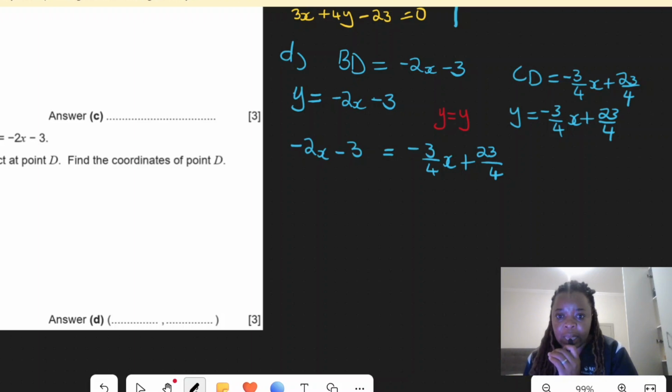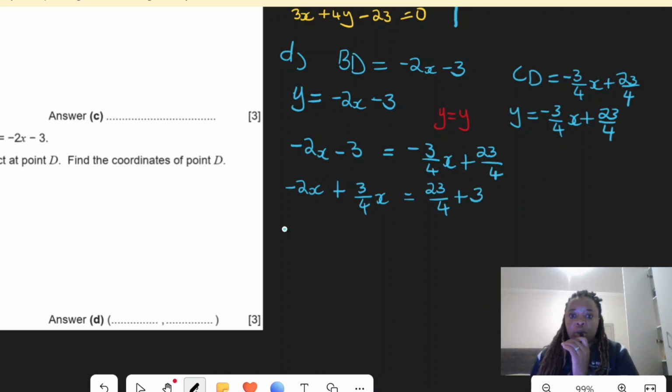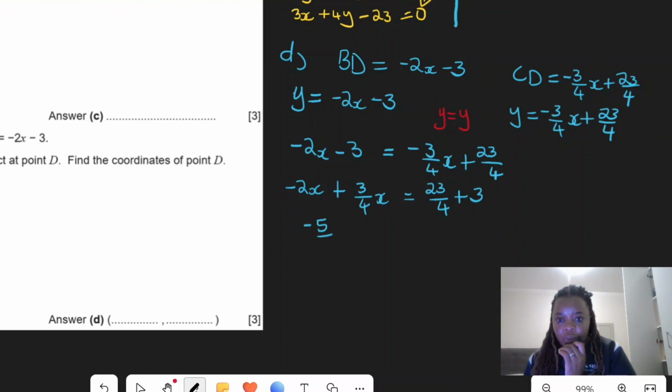So it means I'll say negative 2x plus, because when 3 over 4x comes over, it becomes positive, plus 3 over 4x equal to 23 over 4 plus 3, right? So you can press on your calculator, negative 2 plus 3 over 4, get the answer. It will give you negative 5 over 4x. I got negative 5 over 4x equal to, and 23 over 4 plus 3, I have 35 over 4, right? So now you can choose from here.